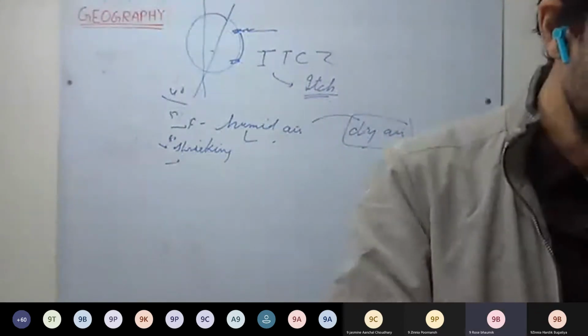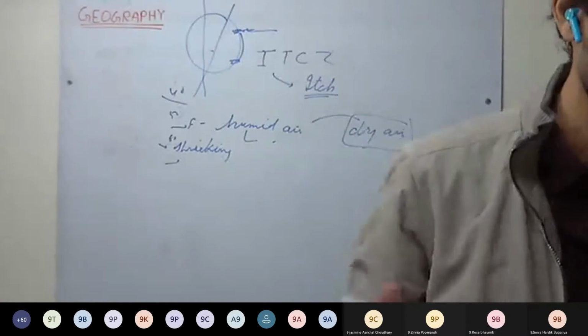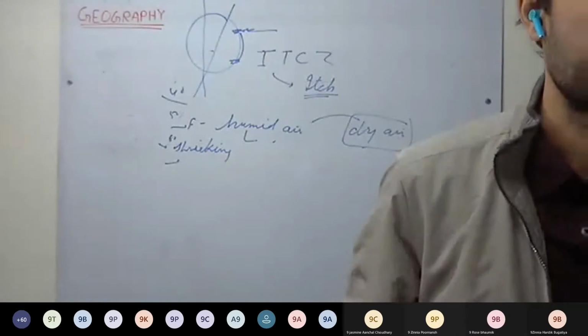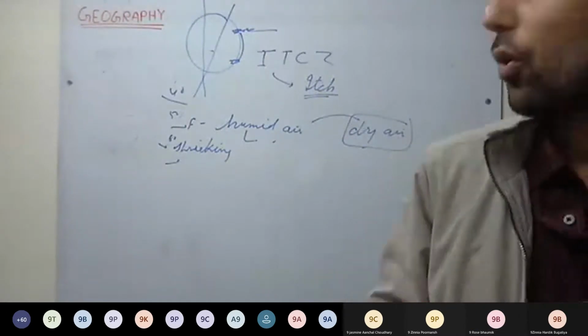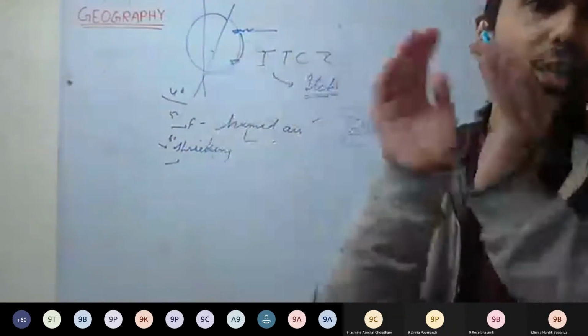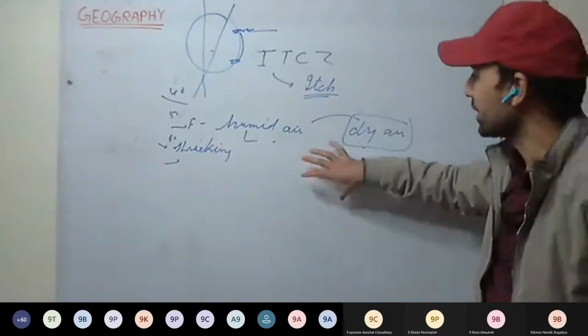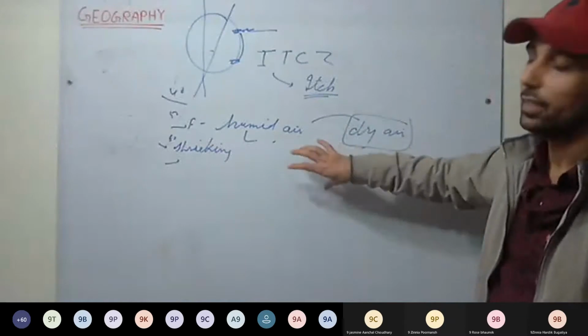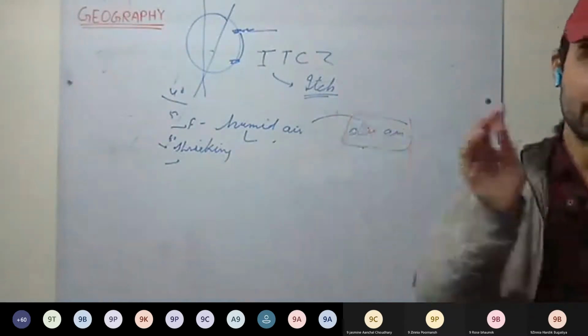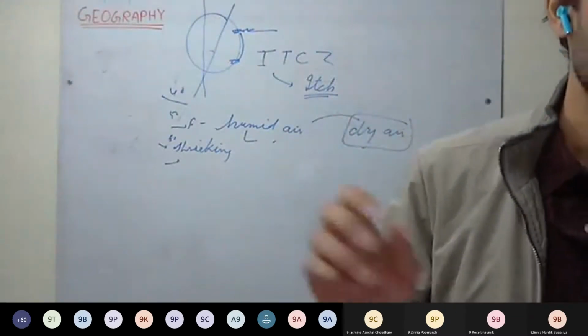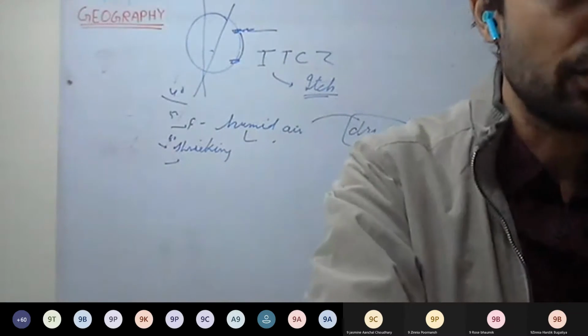What are local winds? This is given on page number 117. Local winds blow over a limited area. They are confined to a locality, some limited area. How do they blow?